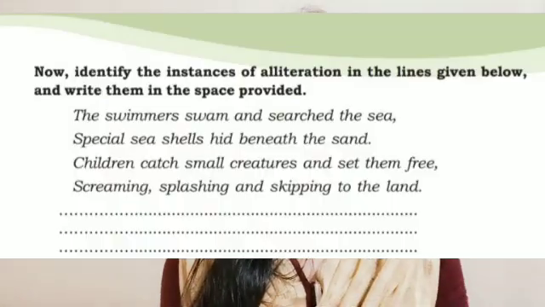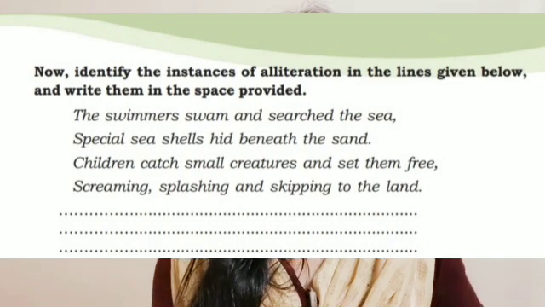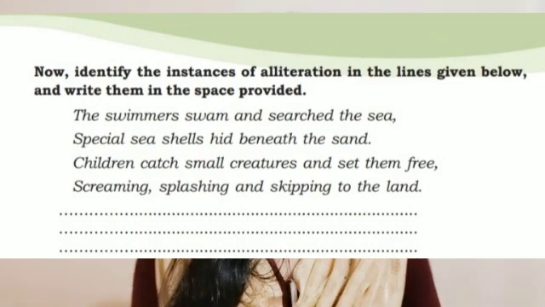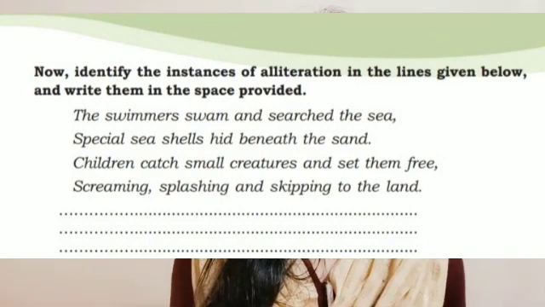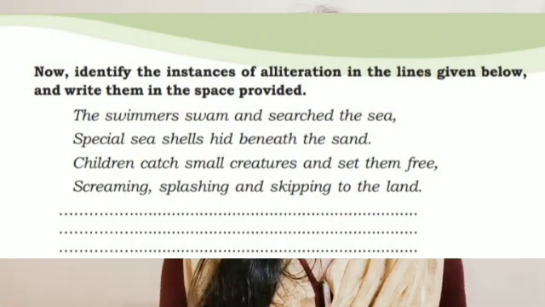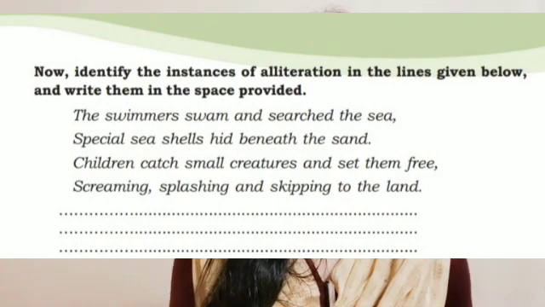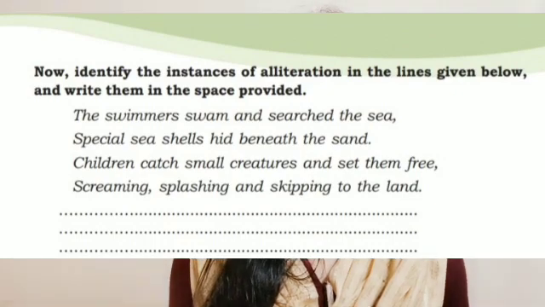Like that, you can see 4 more lines there. The swimmers swam and searched the sea. Special seashells hid beneath the sand.